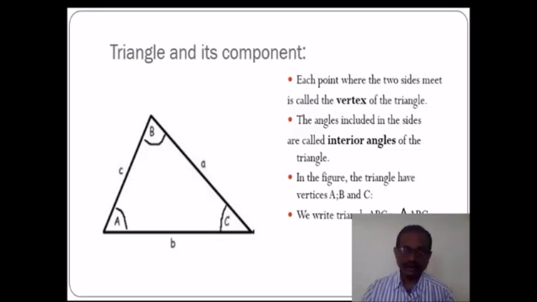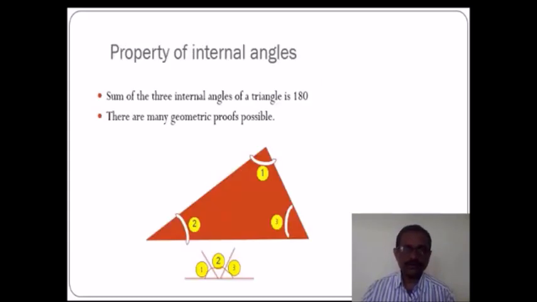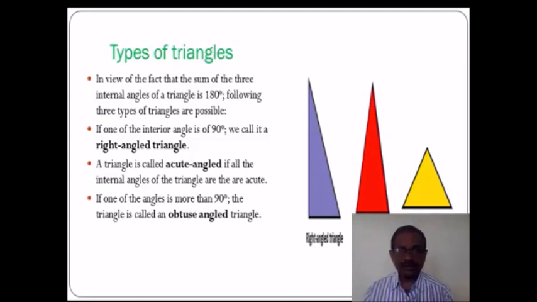Again, he can conclude some properties. Out of that, one property is given here. The sum of the 3 internal angles of a triangle is 180 degrees, because while doing that paper cutting activity, he came to know that whether my triangle is smaller or bigger, the sum of all the angles is 180 degrees. So I came to know that the sum of the 3 interior angles of a triangle is 180 degrees.